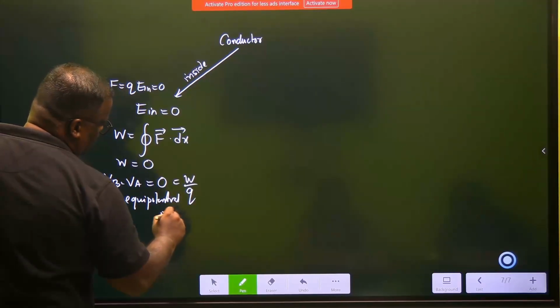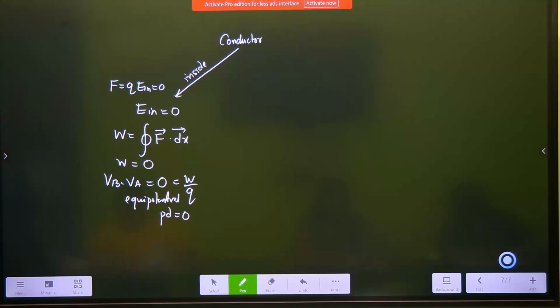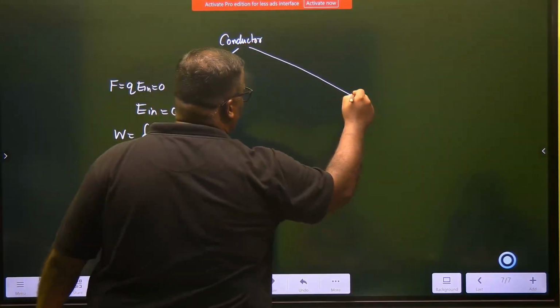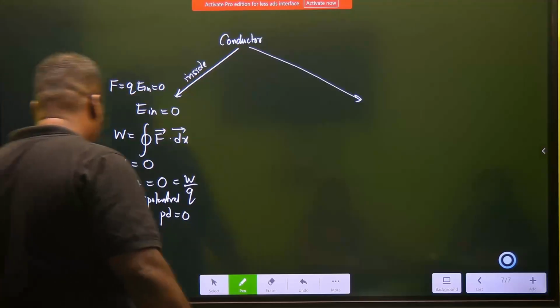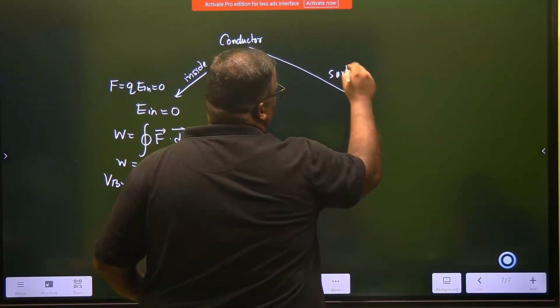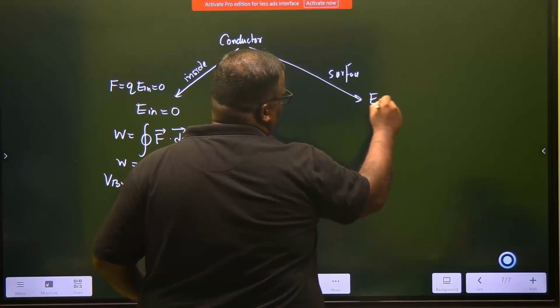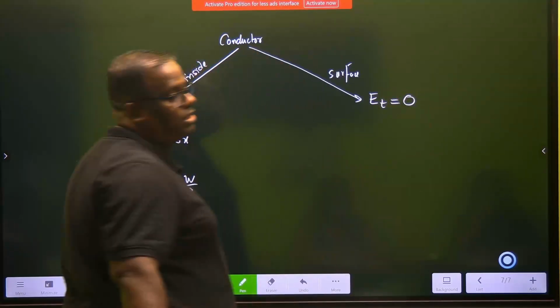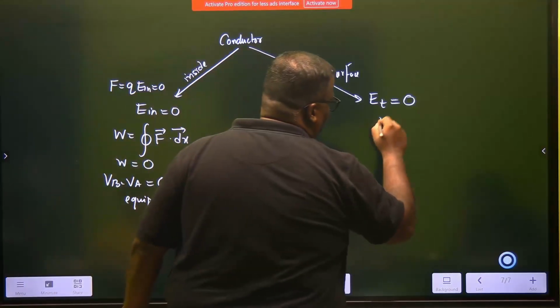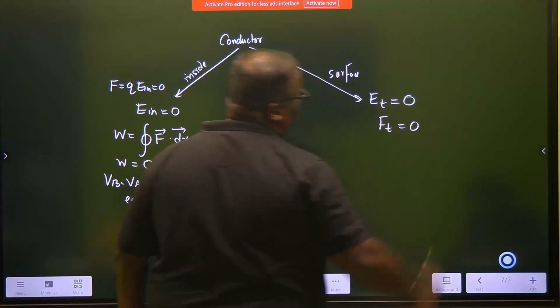That means PD must be equal to 0. This is inside. And you said on the surface also it is the same thing. So you look at the surface. On the surface, what happens? You just said any tangential electric field is 0. So same story. Any tangential force is also 0.